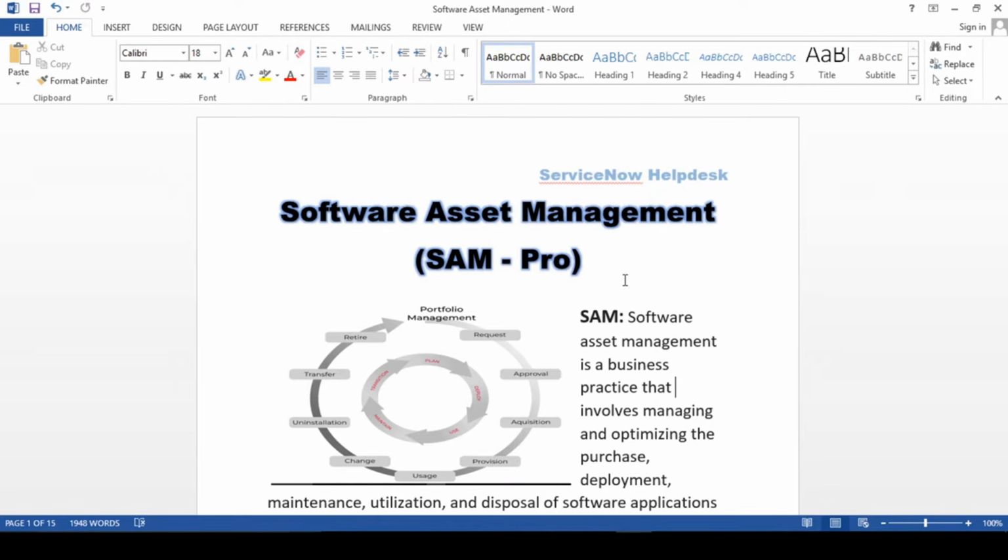Here we will see all those steps in software asset management. In one sentence I can say, if you have software and you want to maintain its license, its contract, and its life cycle, then definitely you have to use software asset management. In an upcoming video, in part 2 or maybe part 3, I'll be talking about the live or practical scenario, how we can maintain our software asset management in ServiceNow.